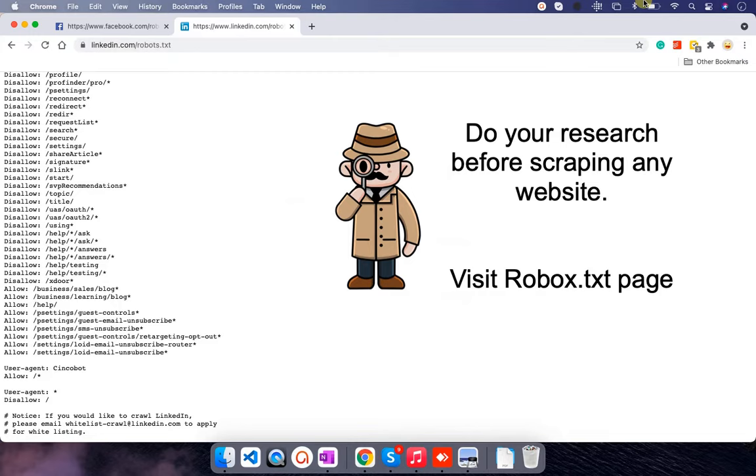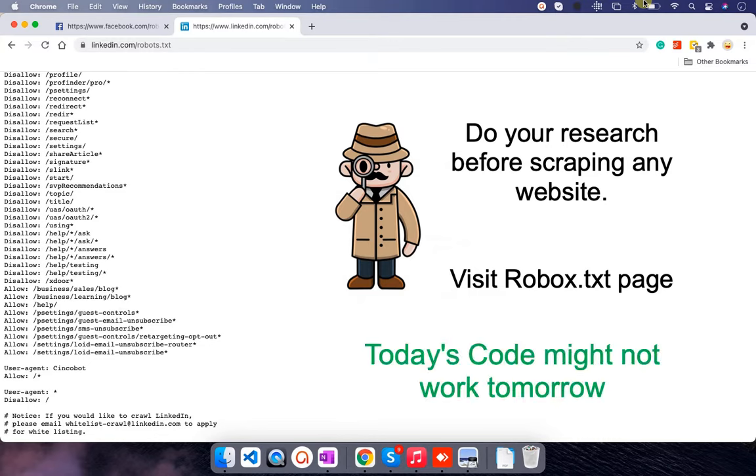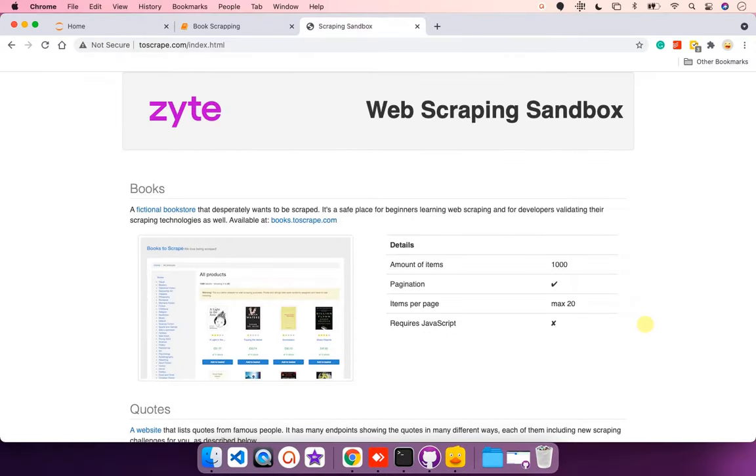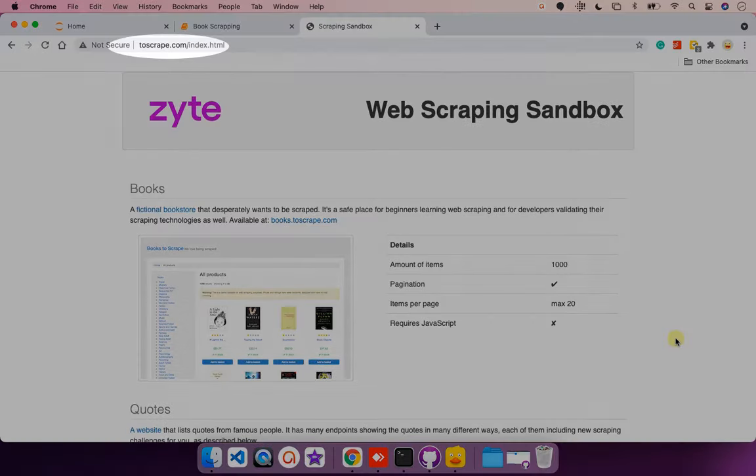I will be doing hands-on now. You can code along with me or you can watch the whole video first and do it by yourself later. The biggest challenge in the web scraping is that websites are constantly changing. So today's code might not work tomorrow. I have chosen site that will have minimal changes because this site is meant for scraping practice only.